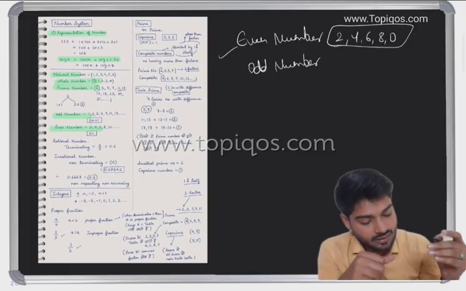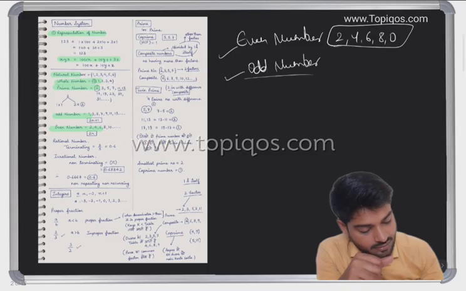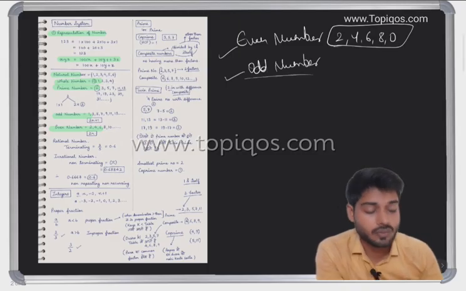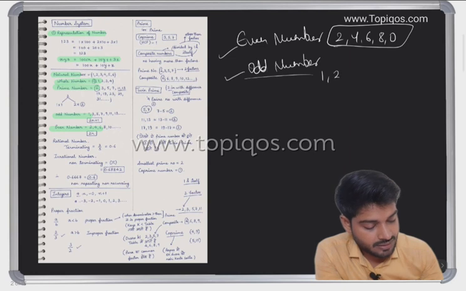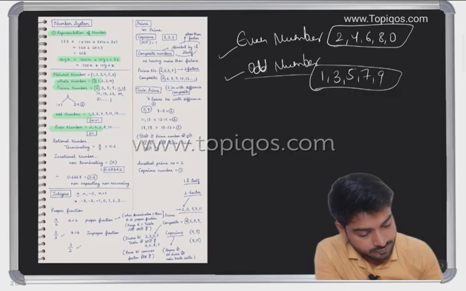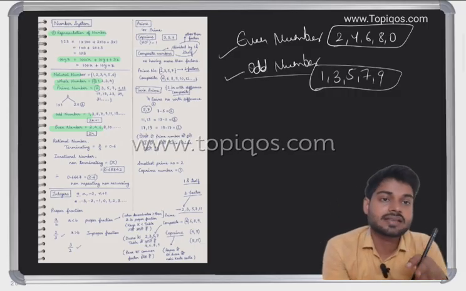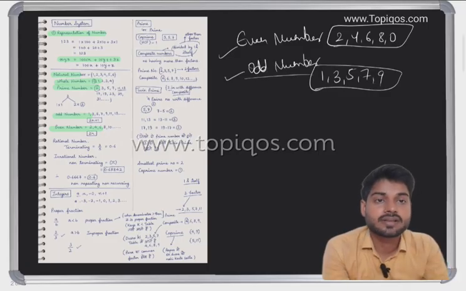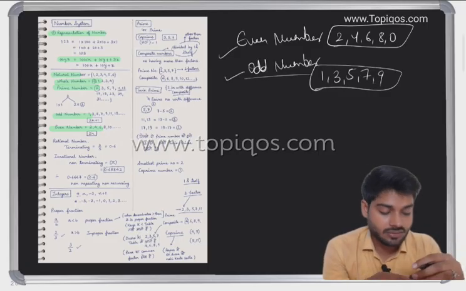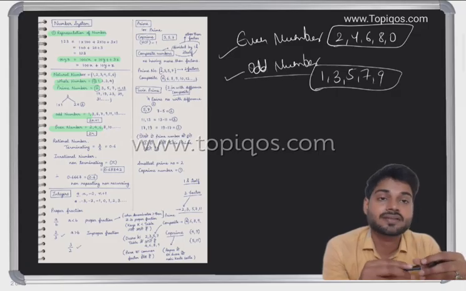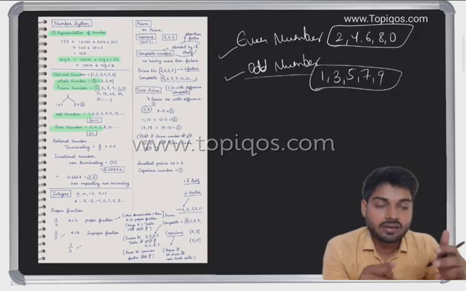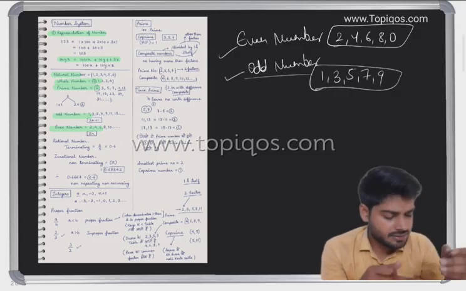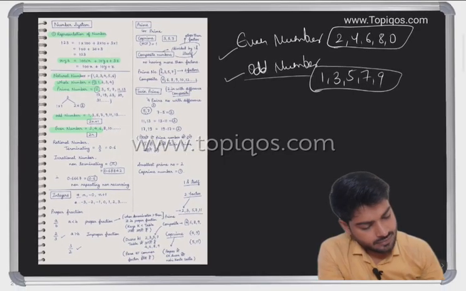If your last digit is not divisible by 2, it would be an odd number, for example 1, 3, 5, 7, 9. Last digit means the unit digit. So 24680 are even, and 13579 are odd.